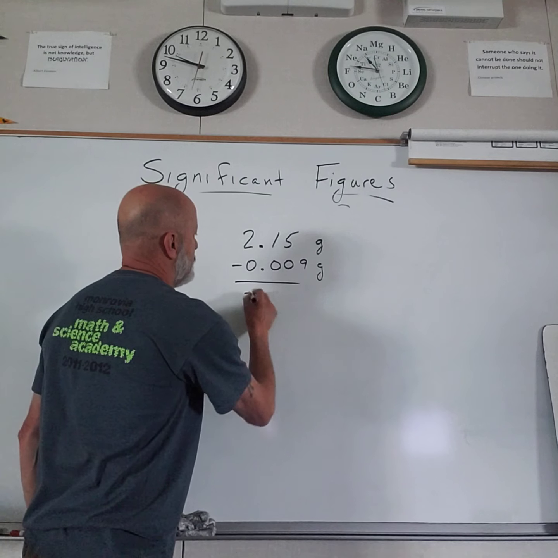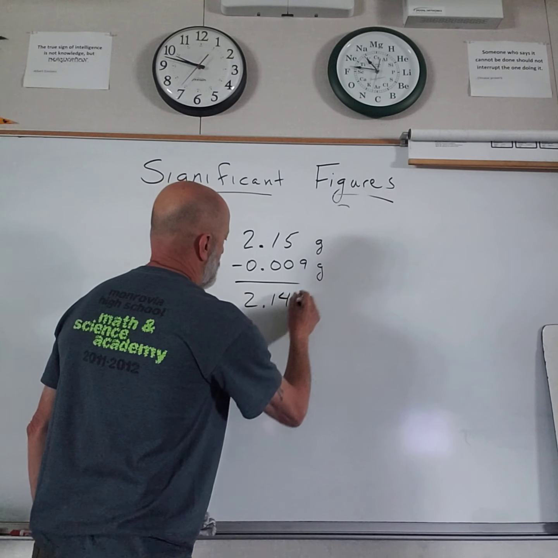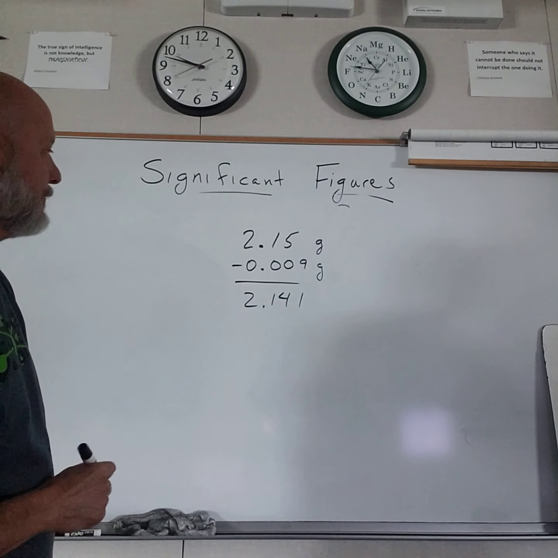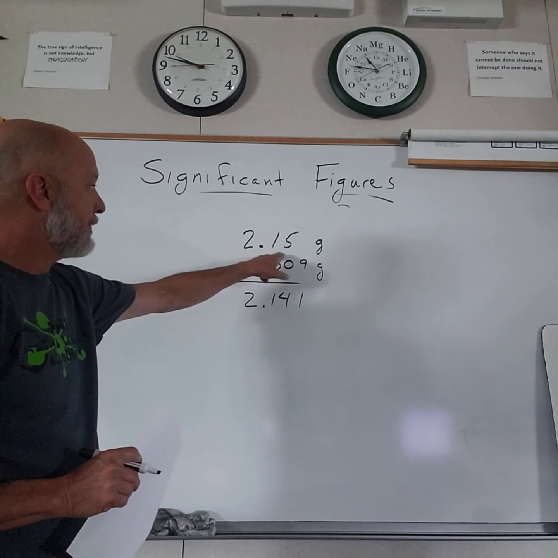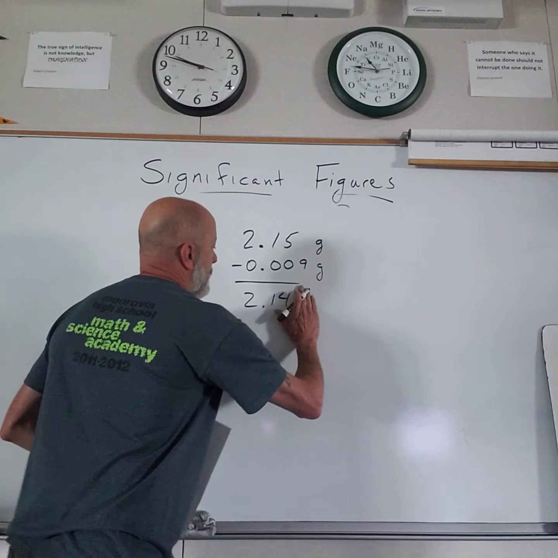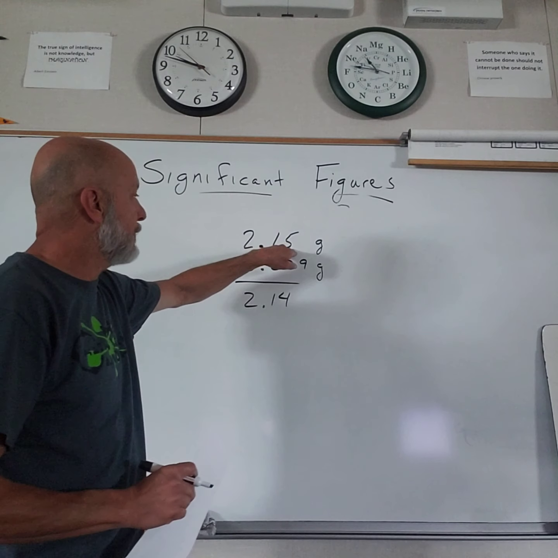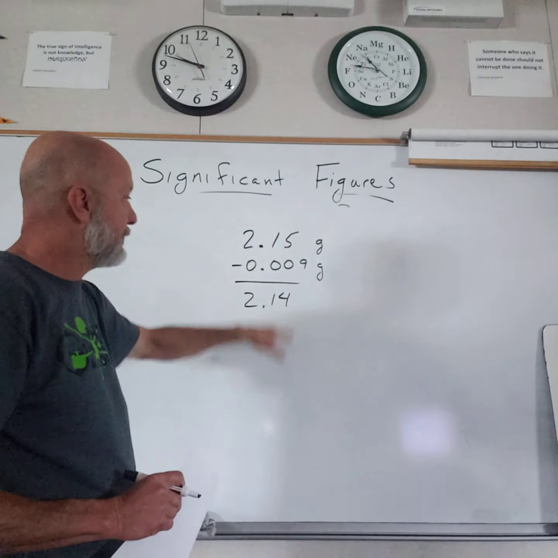So let's see, what do we got? 2.141. Did I do that right? I think so. So what I have to do is show in my answer, wait, this one limited my accuracy. It was only accurate to a hundredth. I've got to round it. Since this was accurate to a thousandth, but this one was only accurate to a hundredth.